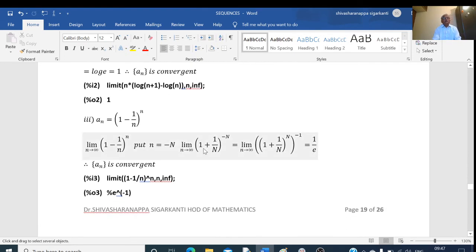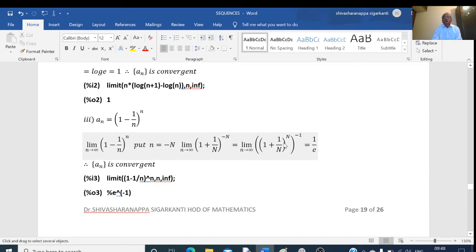Next example, a_n equals (1 minus 1 by n) to the power of n. So taking the limit as n tends to infinity of (1 minus 1 by n) to the power of n. Here we just put n equal to, say, minus capital N. Then I can write this as (1 plus 1 by N) to the power of minus N. So that is ((1 plus 1 by N) to the power of N) to the power of minus 1. N tends to infinity means capital N also tends to infinity. Therefore, this is equal to e to the power of minus 1.